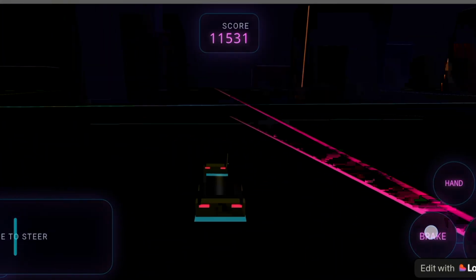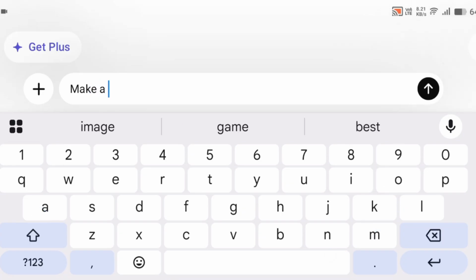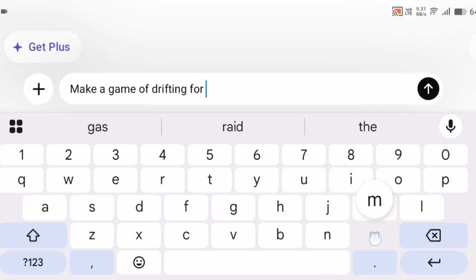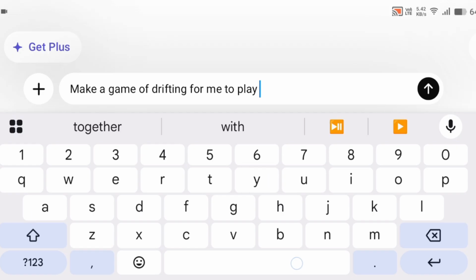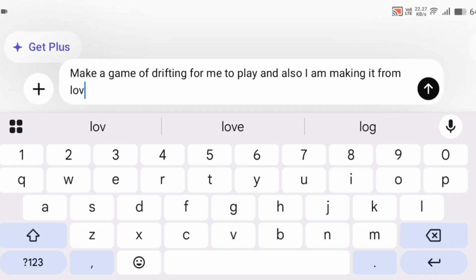Now you have to go to ChatGPT. And now I have gone to ChatGPT. Here you have to go and search, make a game of drifting. Like I am going to make a drifting game. You can make any of the ideas. There are so many ideas in the world. I am going to make a game of drifting for me to play, and also I am making it from Lovable app.